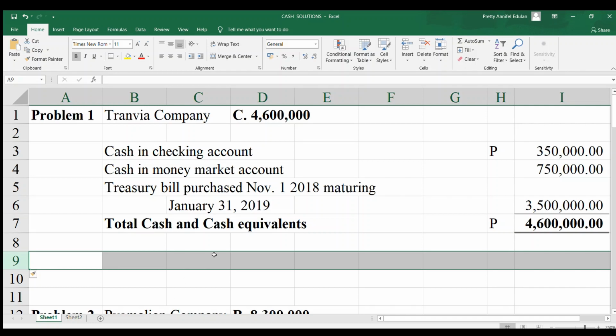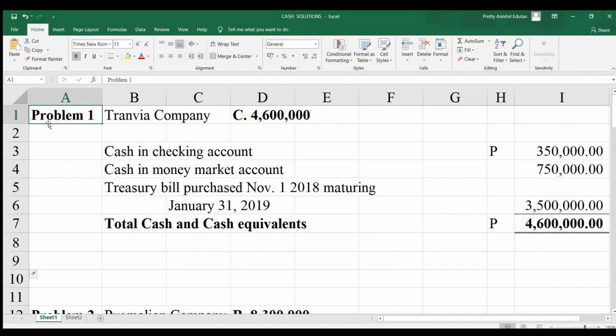So, if you will add them all, that is a total of 4,600,000. So the answer is letter C. So this is how you will present your short problem solutions. So you'll write first the ikapila na siyang question. So you could say problem 1, question 1.